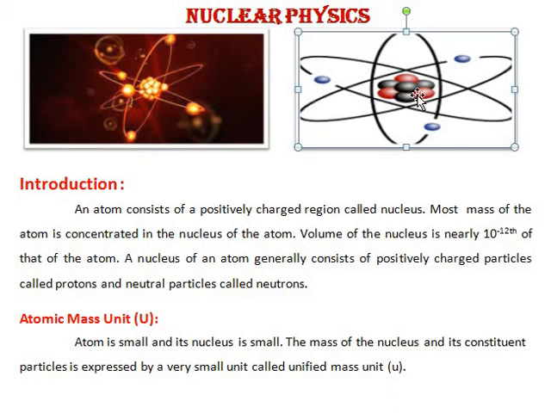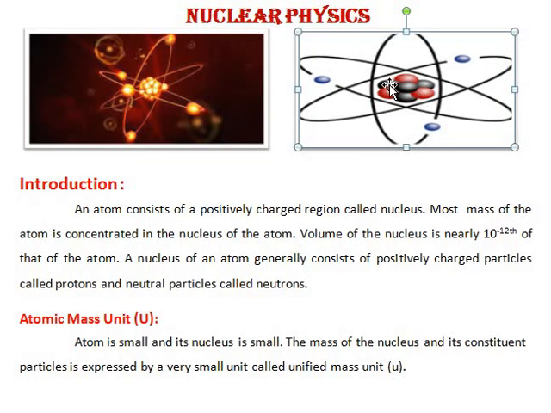We already discussed that in atomic spectra. He bombarded a gold foil with alpha particles, and the alpha particles bounced back. On the basis of that, he concluded that a heavy, massive positive charge is situated at the center of the atom, which is called the nucleus.